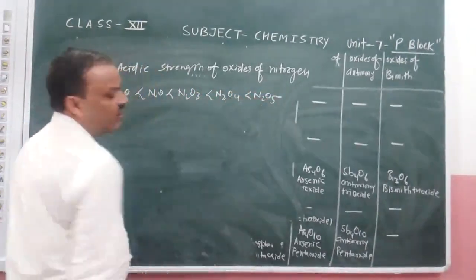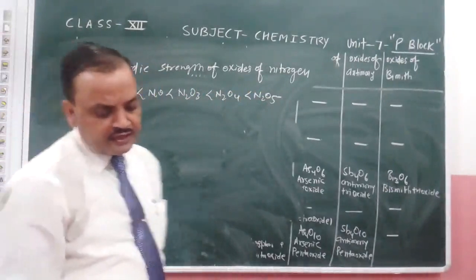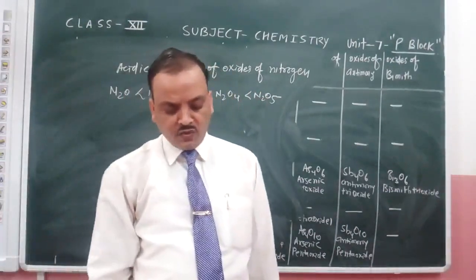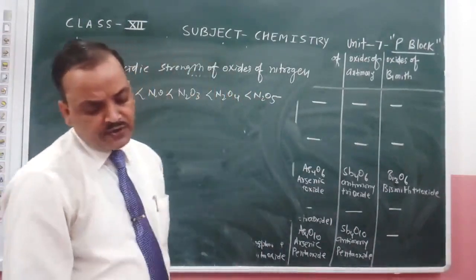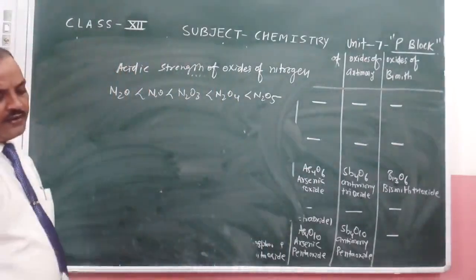This is the order of increasing acidic strength. N2O and NO are, however, neutral in their behavior.